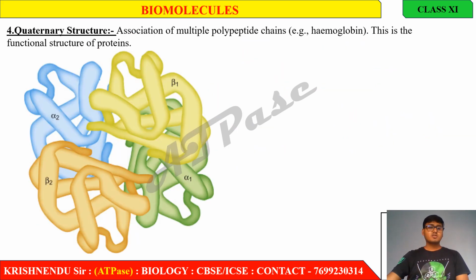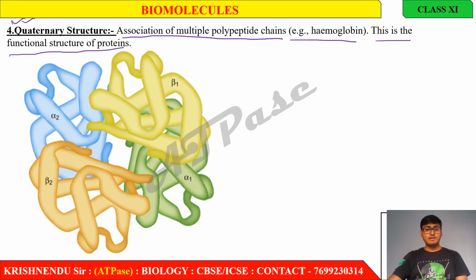In the next slide, quaternary structure. In quaternary structure, association of multiple polypeptide chains, that means association of multiple tertiary structures together, is known as quaternary structure. Like hemoglobin. This is an example of a quaternary protein. This is the functional structure of a protein. Like here you can see the picture.